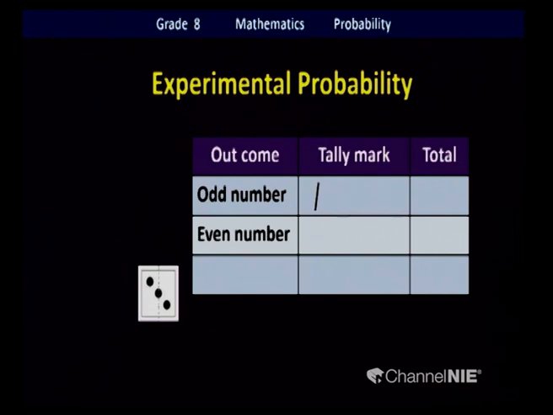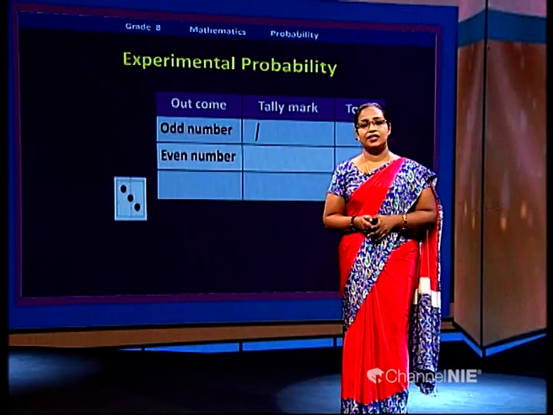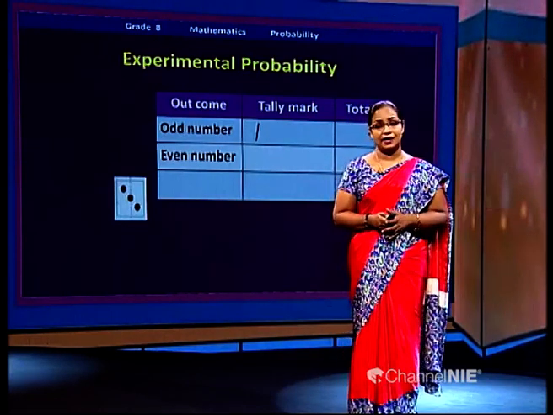Again, I want to revise the things about tally marks. What are these tally marks? Yes, we use small strokes like this to collect some data. We have learned this in grade 4, 5 also, as I could remember. In grade 6 also you learn these things. Using tally marks, you can collect this data.